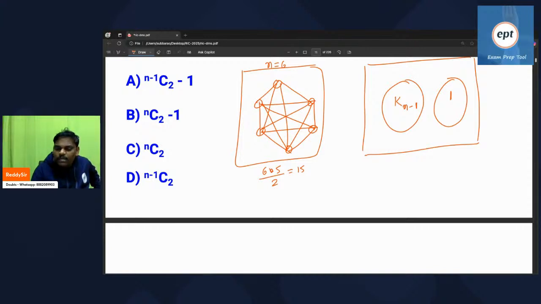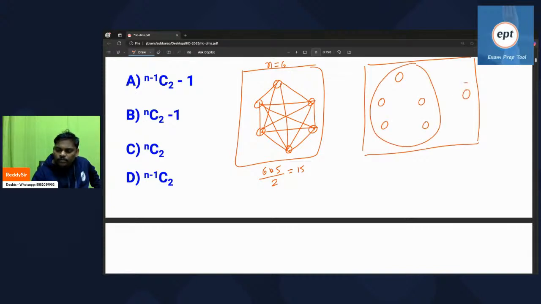But the question here is, you want to make the graph disconnected with maximum edges. When you say maximum, a complete graph is required. So you take 5 vertices and keep one vertex outside.